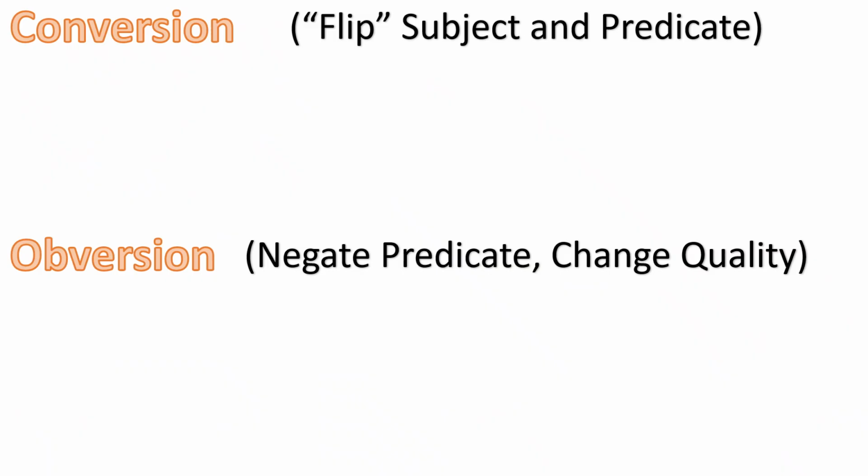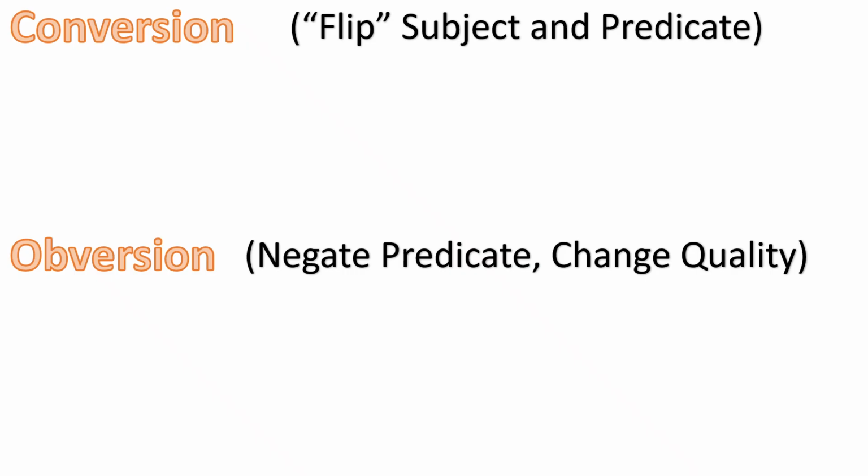In immediate inference, we're not really deriving any new knowledge per se. We have a single premise, and from that single premise, we just derive another proposition. That's it. We're taking a single premise to restate what we already know into a new proposition of another form. In fact, it might be logically equivalent. Regardless, it's not like a categorical syllogism, when we're actually deriving some new knowledge by interconnecting two distinct premises. Now, in traditional logic, the two most important types of immediate inference are conversion and obversion.